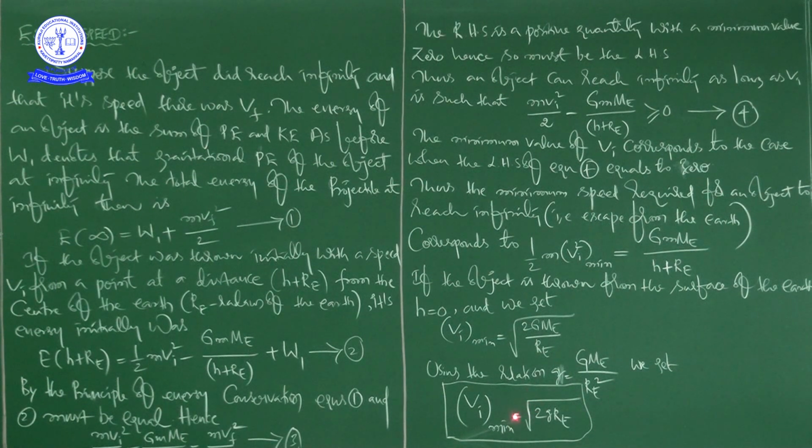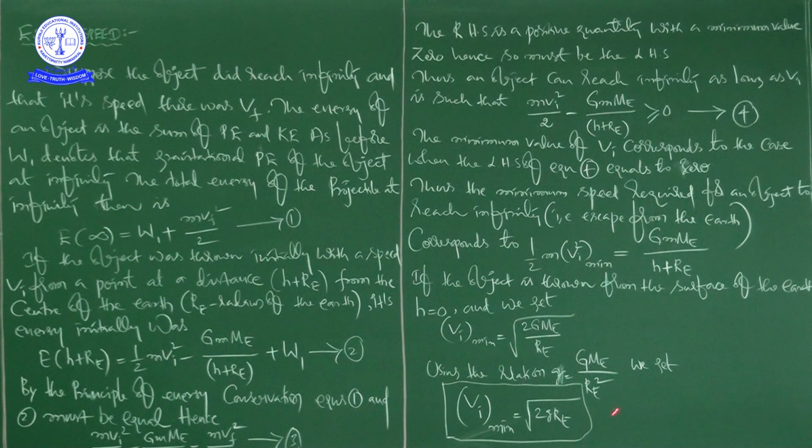If you throw an object, for example a piece of stone, vertically upward with 11.2 kilometers per second speed, then it won't come back. It will escape from the gravitational field of Earth.